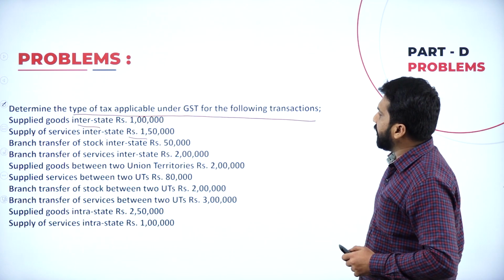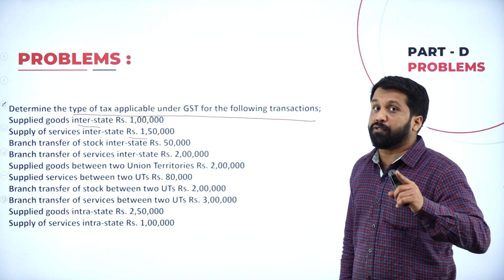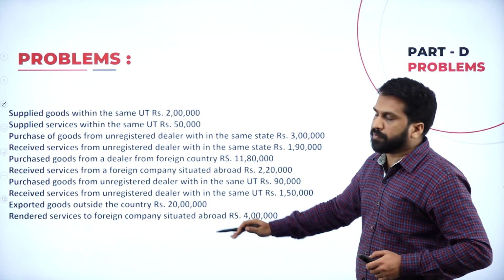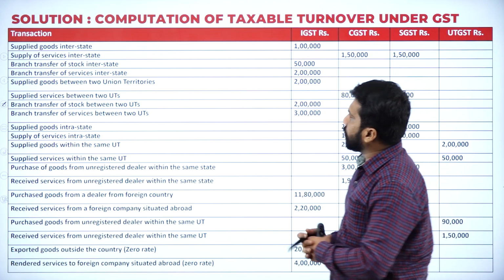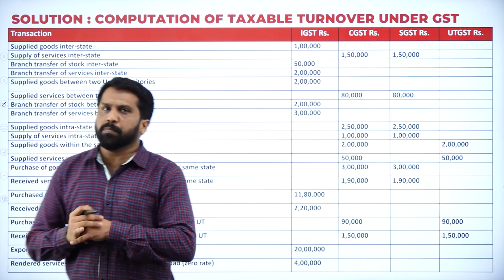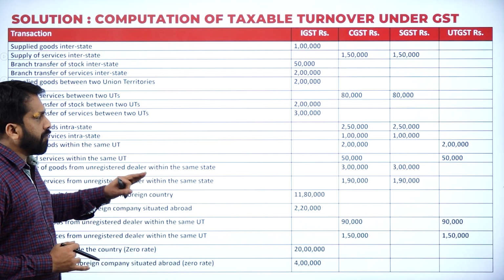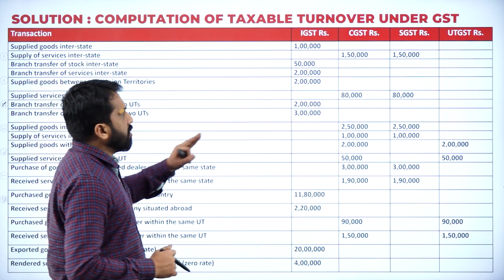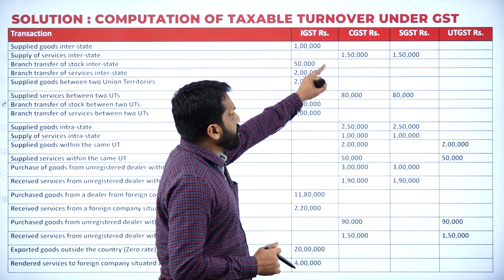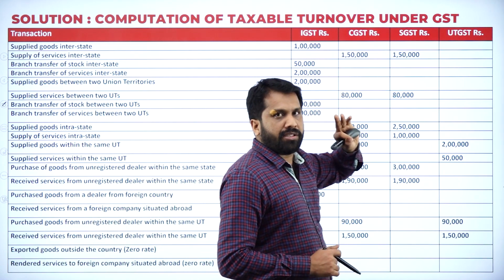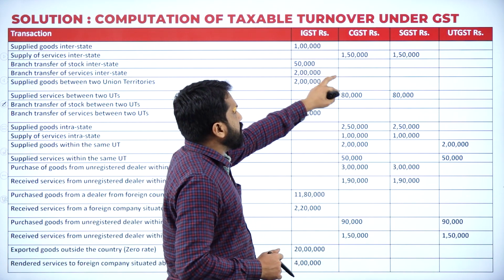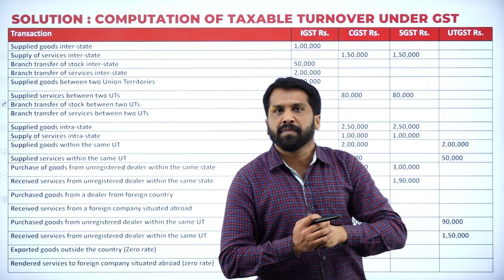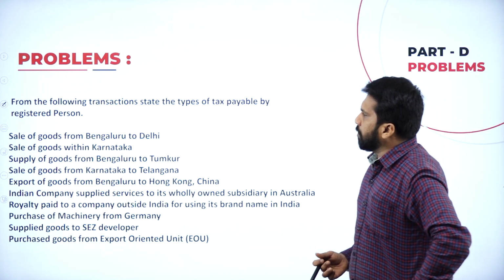Now, look at the format. These are your questions. This is a 15-mark question. These are your question continuation, and these are your answers. Complete solution you have for that problem. Hope you are clear. Please work out. So, IGST, CGST, SGST and UTGST. If it is written under CGST, the same thing comes for both. Clear? Yes.